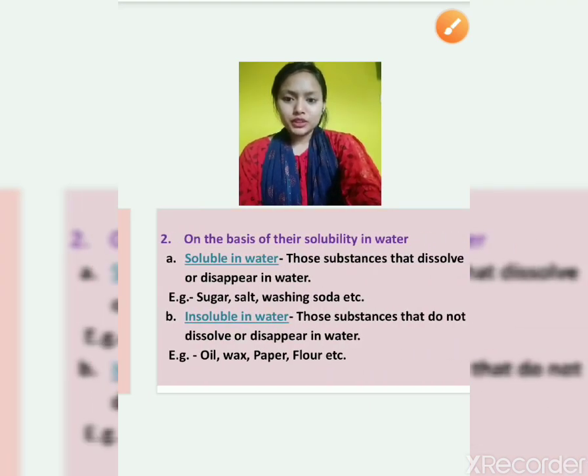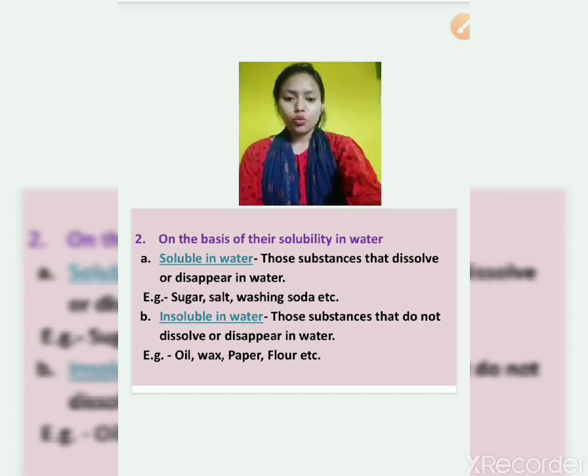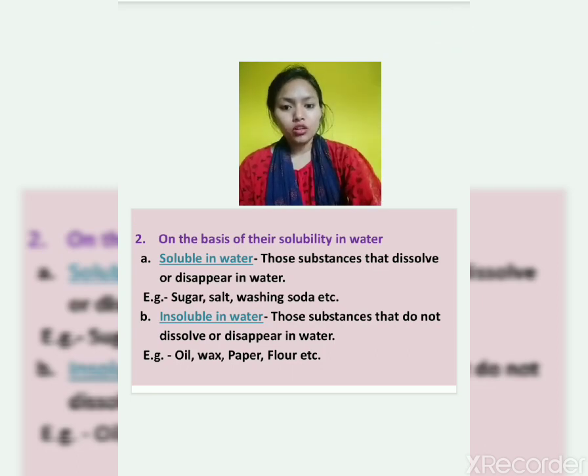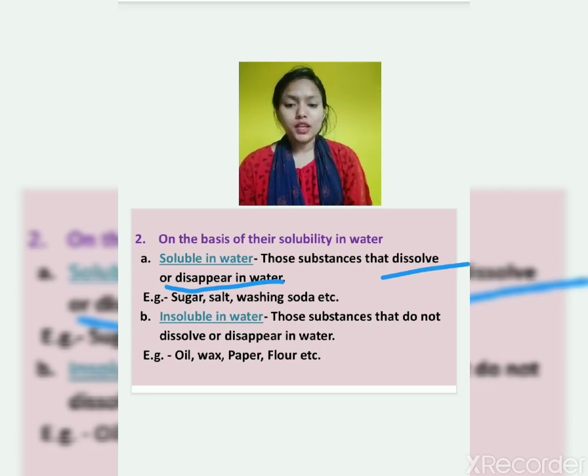Now let's move to the next one. It is on the basis of solubility in water. On the basis of solubility in water we will study soluble and insoluble. Soluble means dissolvable, that can be dissolved. So those materials or substances that dissolve or disappear in water are known as soluble material or soluble.